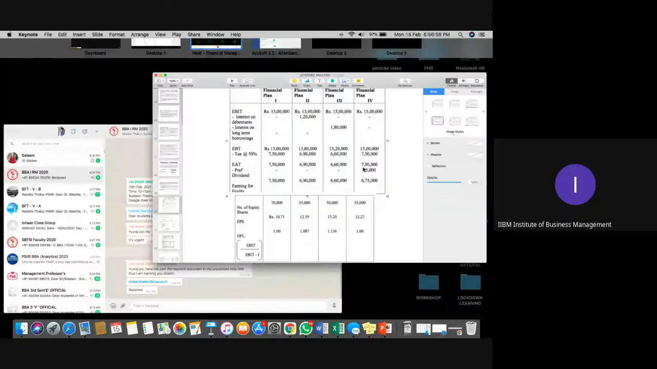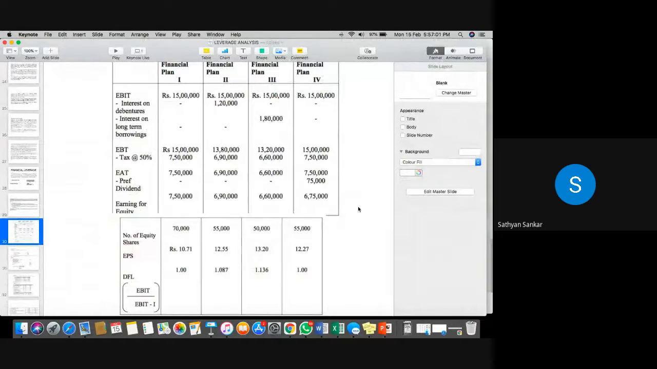Now you can see that the earning available for equity shareholders in the first option is higher. Slide is not viewable. Pardon? Slide is not viewable. Sir, you have to pin my screen, I think. Is it visible? It was visible, but now it is not. Okay, just a minute. Resume presenting. Now? Yes, sir, now visible.